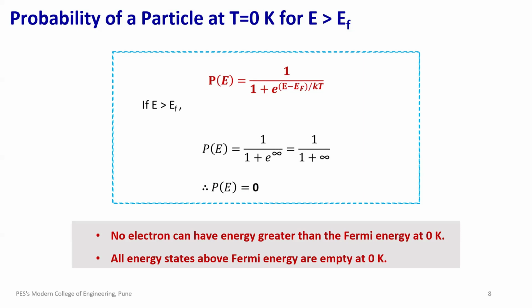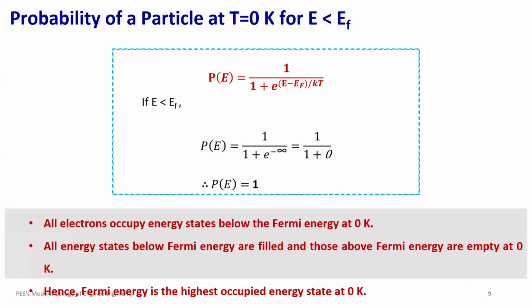This means no electrons have the energy above EF because there is no thermal energy to push them there. What happens when the energy of an electron is lesser than EF? So again, in the formula of the Fermi-Dirac distribution function, when E is less than EF, then (E minus EF) upon kT becomes minus infinity. This makes P(E) equal to 1.